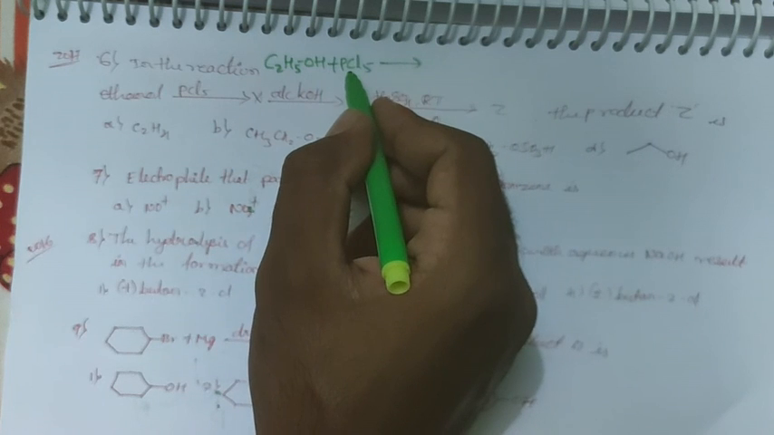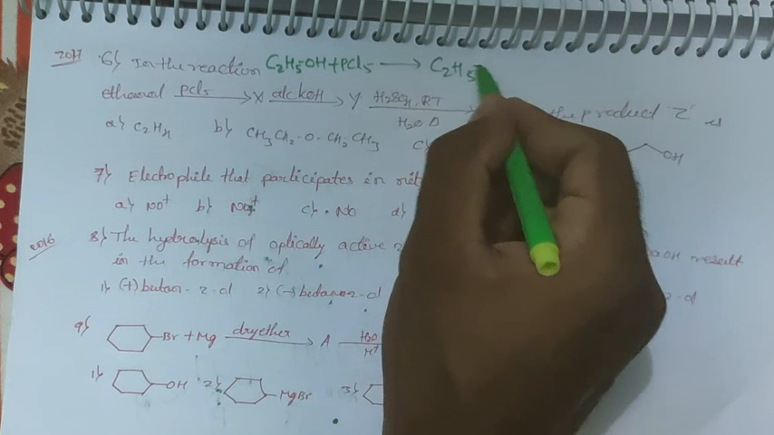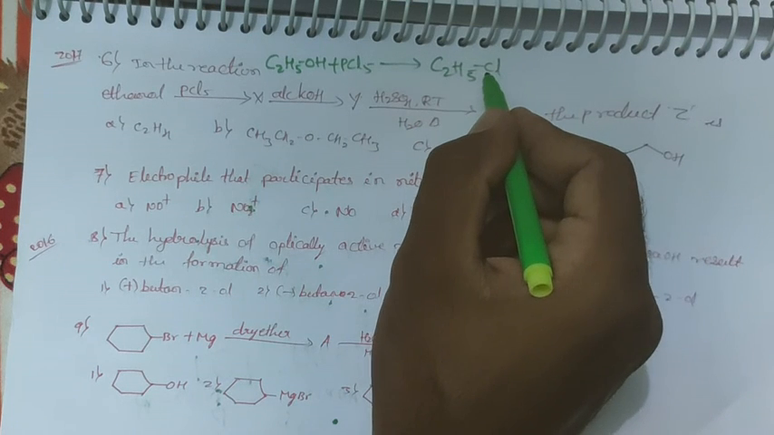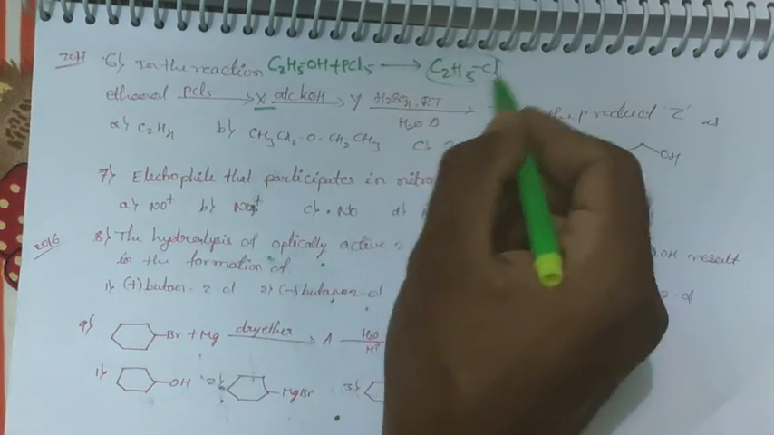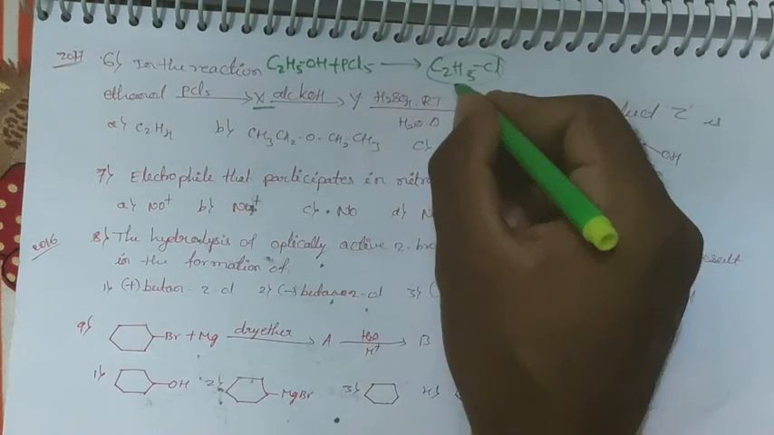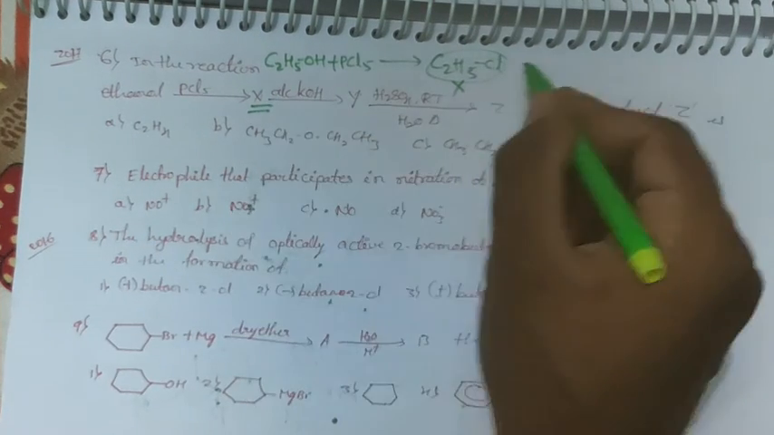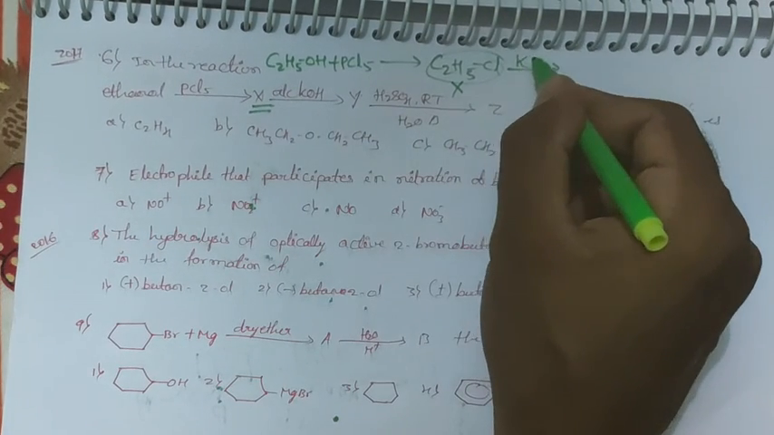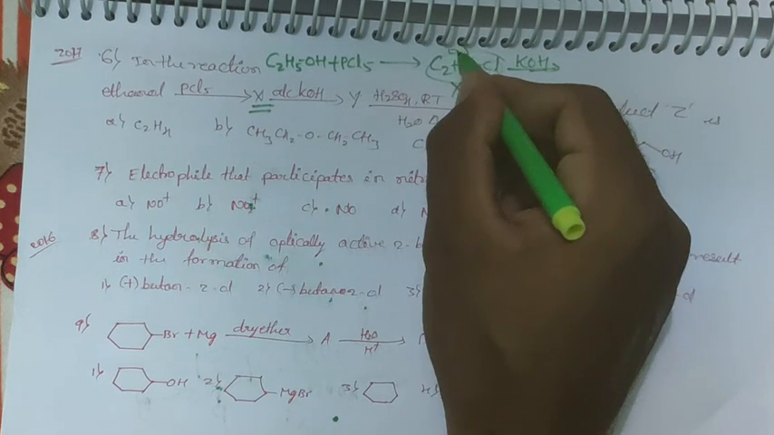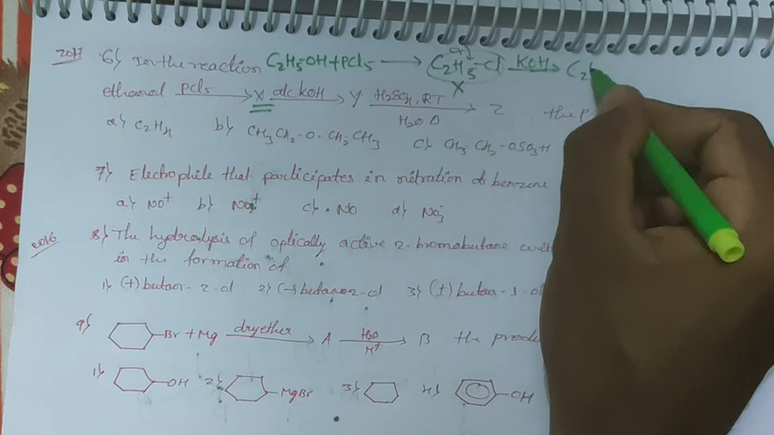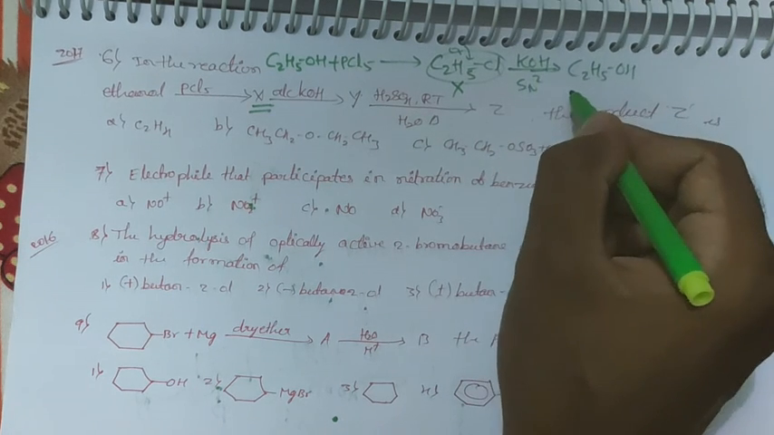PCl5 first reacts with this and gives rise to C2H5Cl. I will write the direct product; the by-product I will not write, because this is my product X. Next, this again reacts with alcoholic KOH. This KOH is a nucleophile, OH minus attacks, and it gives rise to C2H5OH again. This is again an SN2 reaction.